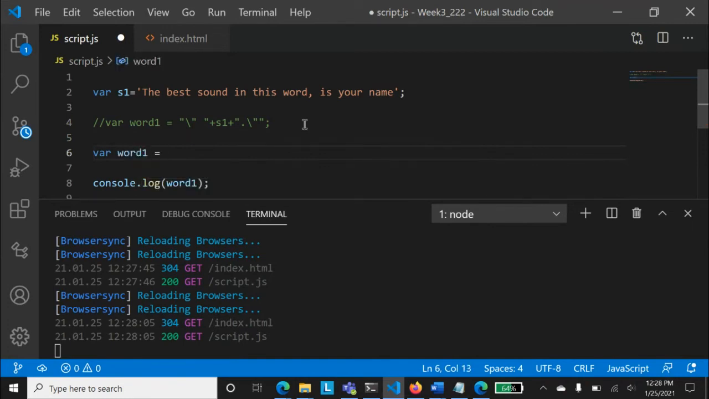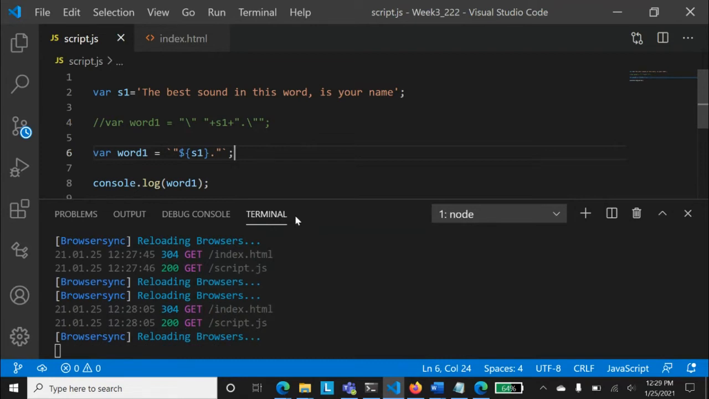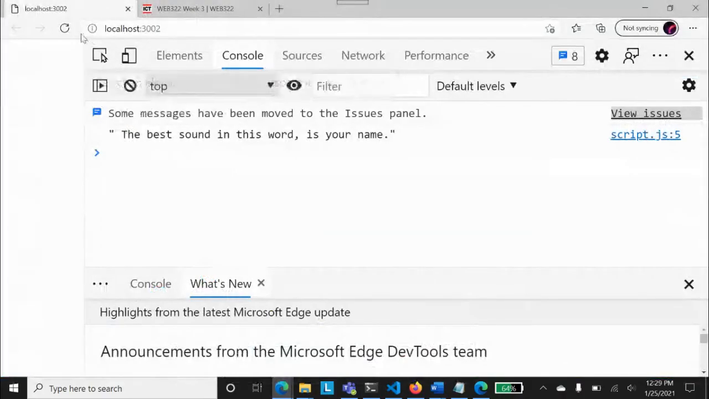Word one equal to, what I will do is that backticks, first of all backticks, and yes, you are right that you forgot that backticks, and then dollar sign, or then inverted commas, and then dollar sign, and then S1, right? And then inverted, then dot, and then inverted commas. Save that, and now run this. Okay, isn't that cool? What do you think? What do you people think?